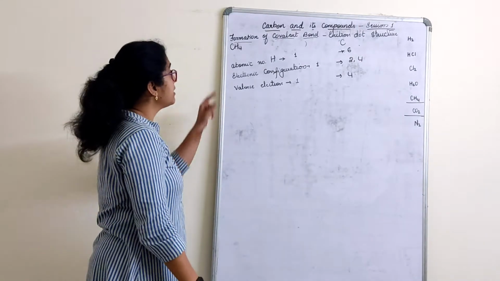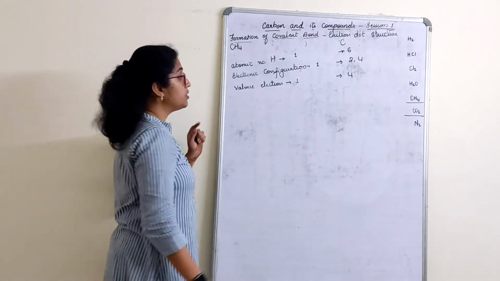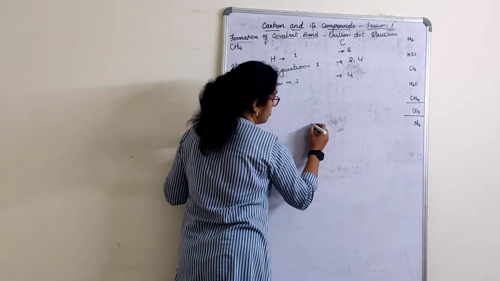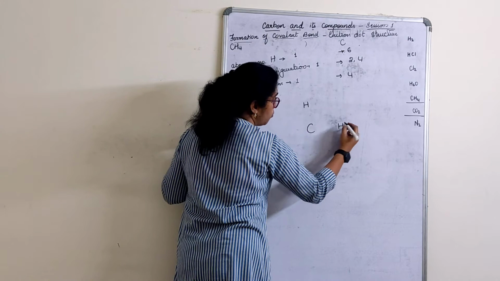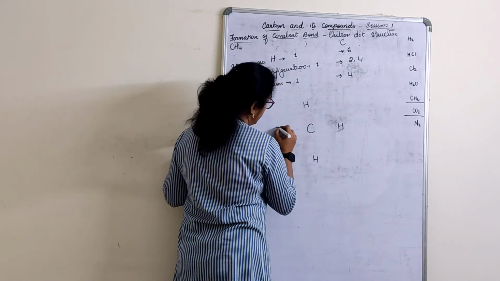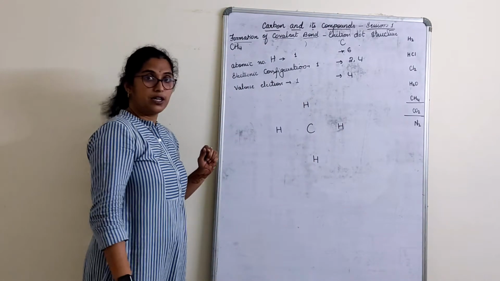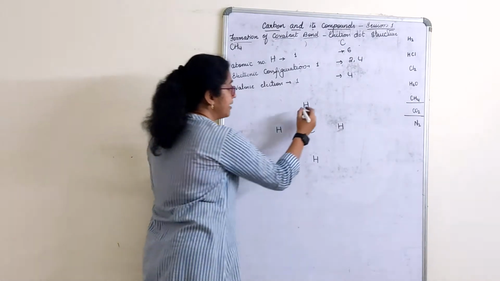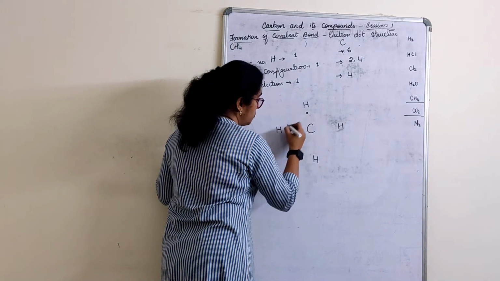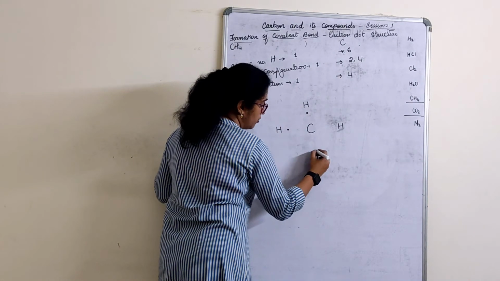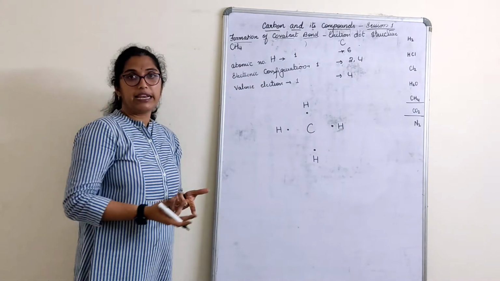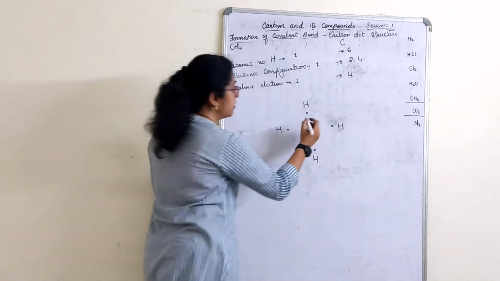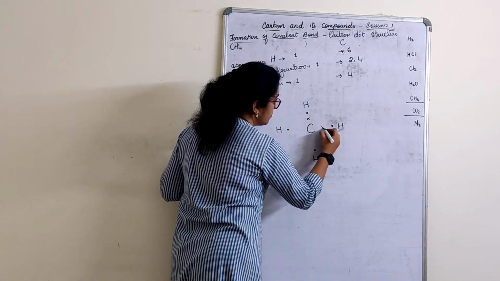How many H are there? 4 H are there. How many C? Only 1 C. So C I will write here. I'll write 1 H here, 1 H, another one and another one. Okay. Let me fill for hydrogen first. 1 for hydrogen. See, there's no rule that hydrogen should be dot and this should be cross, anything works. Carbon has 4, fill 4 for carbon.